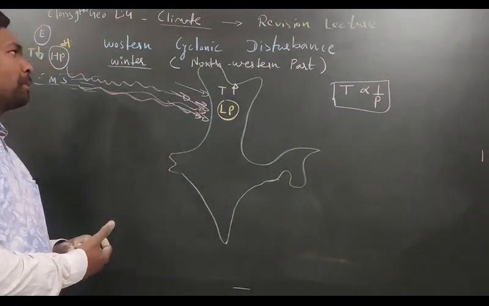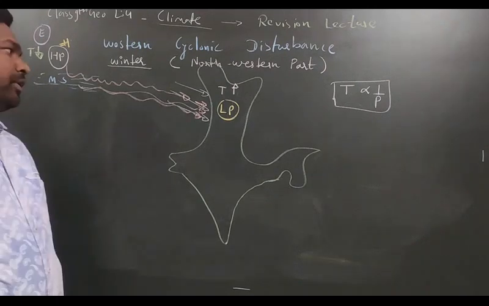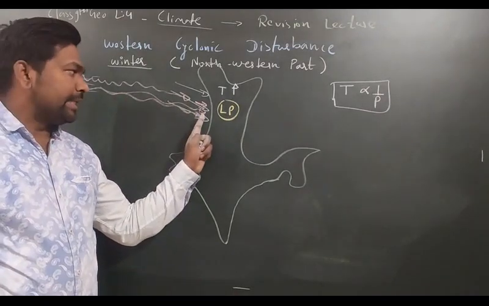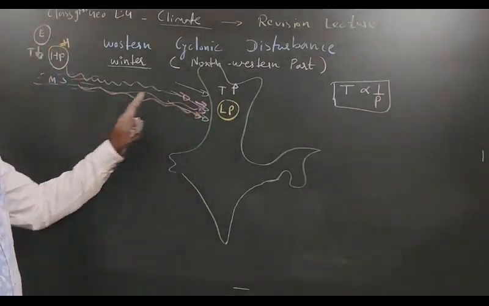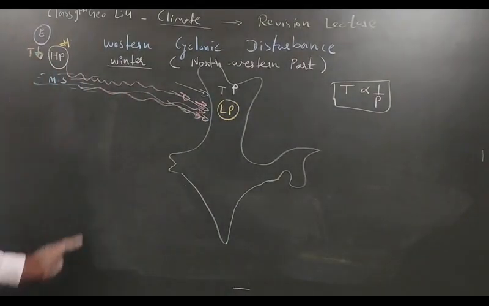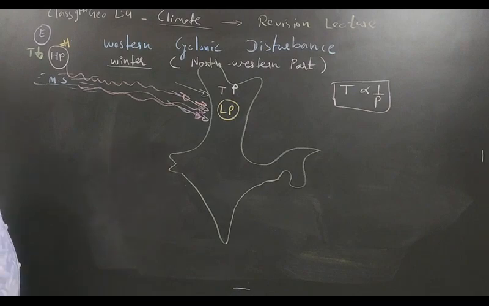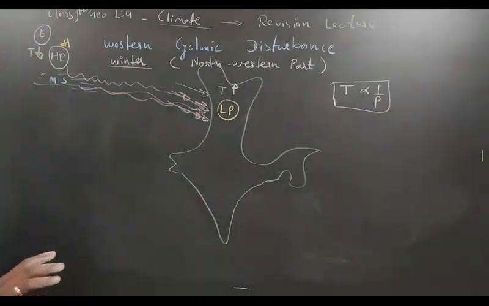Okay, so it is the Western Cyclonic Disturbance that is coming in the month of winter in the northwestern part of India, and this little bit extra conceptual line you can write in your notebook. This is happening due to the pressure variation between India and the Mediterranean Sea of Europe. Okay, so I hope this Western Cyclonic Disturbance is clear to all of you.